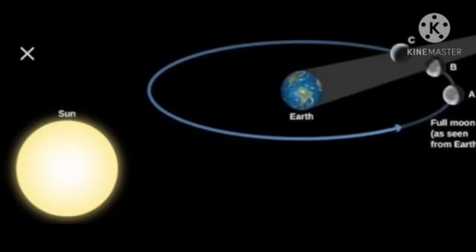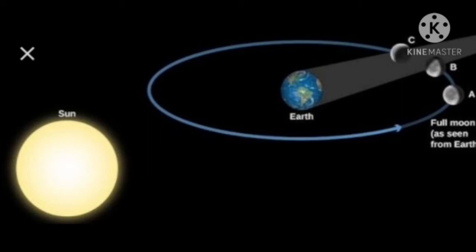So here we are going to see the eclipses of the moon and the sun. Do you know what is an eclipse? An eclipse is a shadow formed in space that makes the sun or the moon invisible for some time. So while moving around the earth, the moon sometimes comes between the sun and the earth. You got it, children?